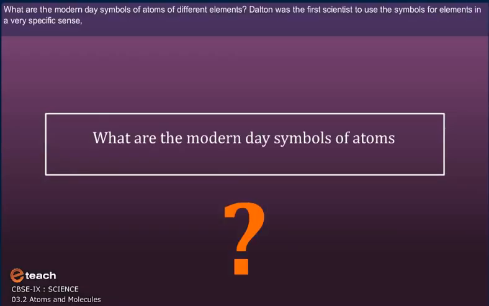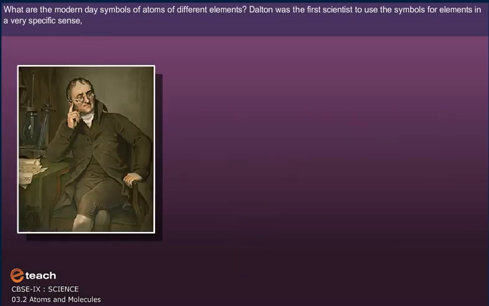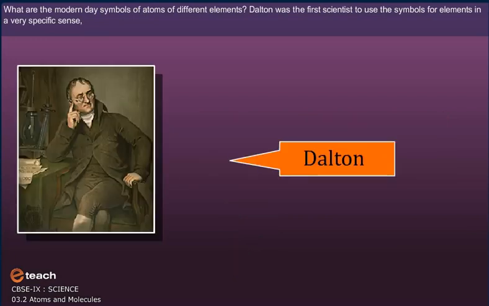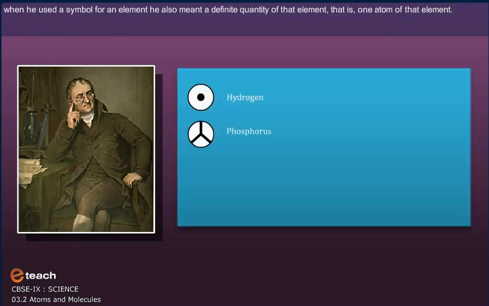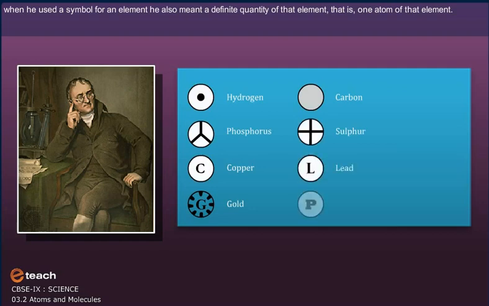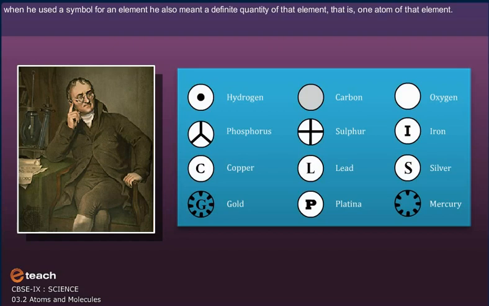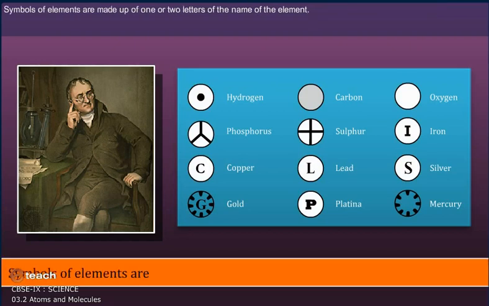What are the modern-day symbols of atoms of different elements? Dalton was the first scientist to use the symbols for elements in a very specific sense. When he used a symbol for an element, he also meant a definite quantity of that element, that is, one atom of that element. Symbols of elements are made from one or two letters of the name of the element.